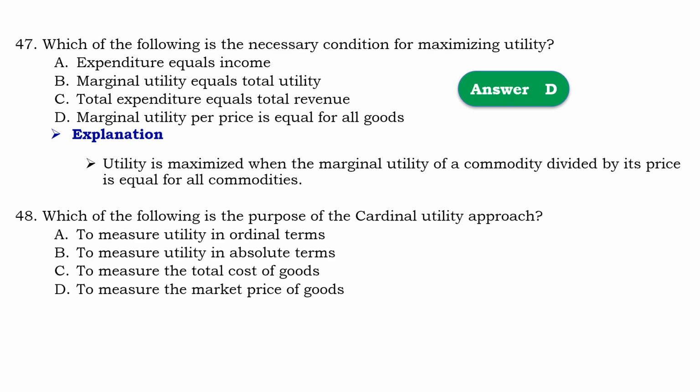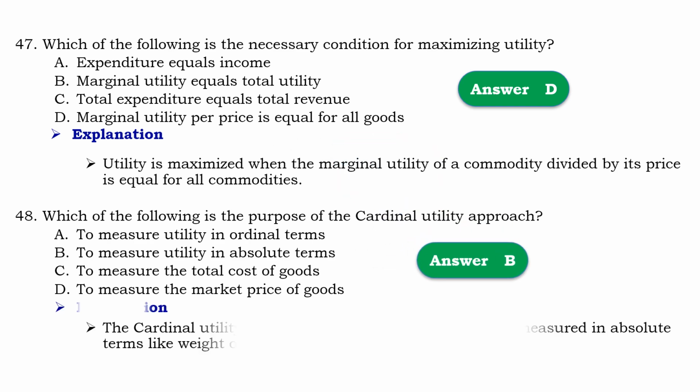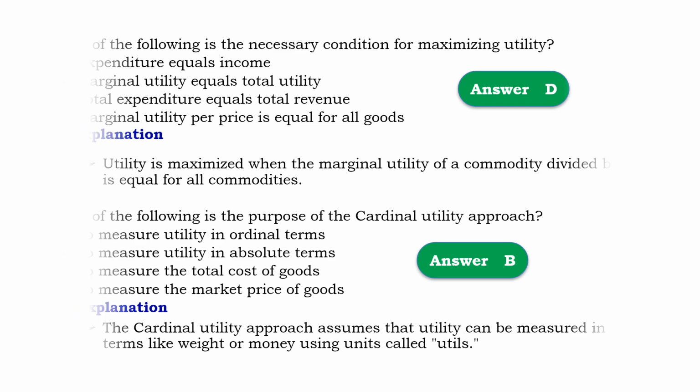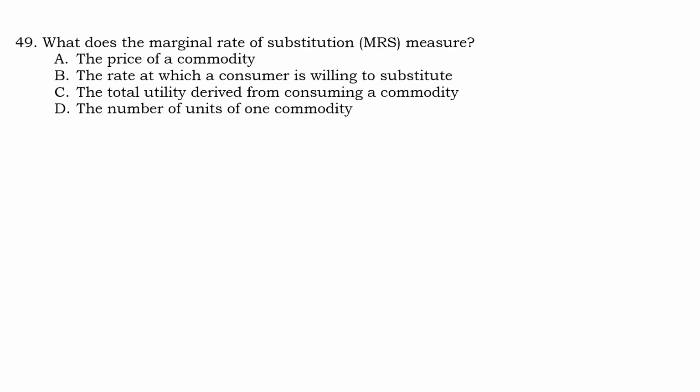Question number 48. Which of the following is the purpose of the cardinal utility approach? So that should be B, to measure utility in absolute terms. Means that the cardinal utility approach assumes that utility can be measured in absolute terms like weight or money, using a unit called utils.